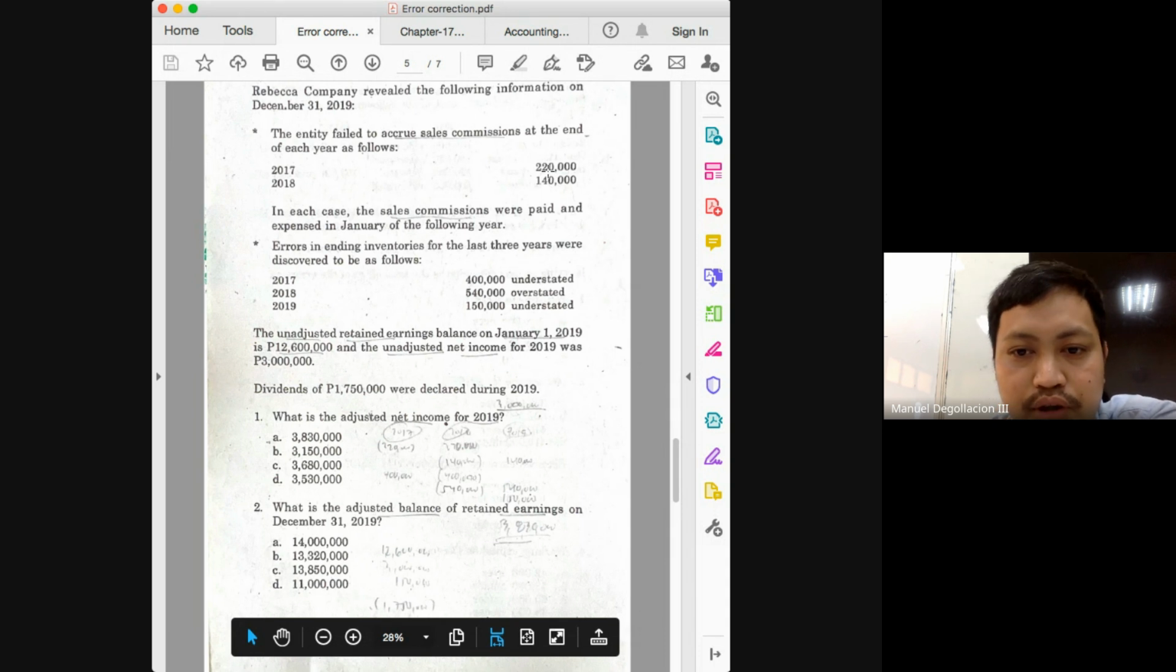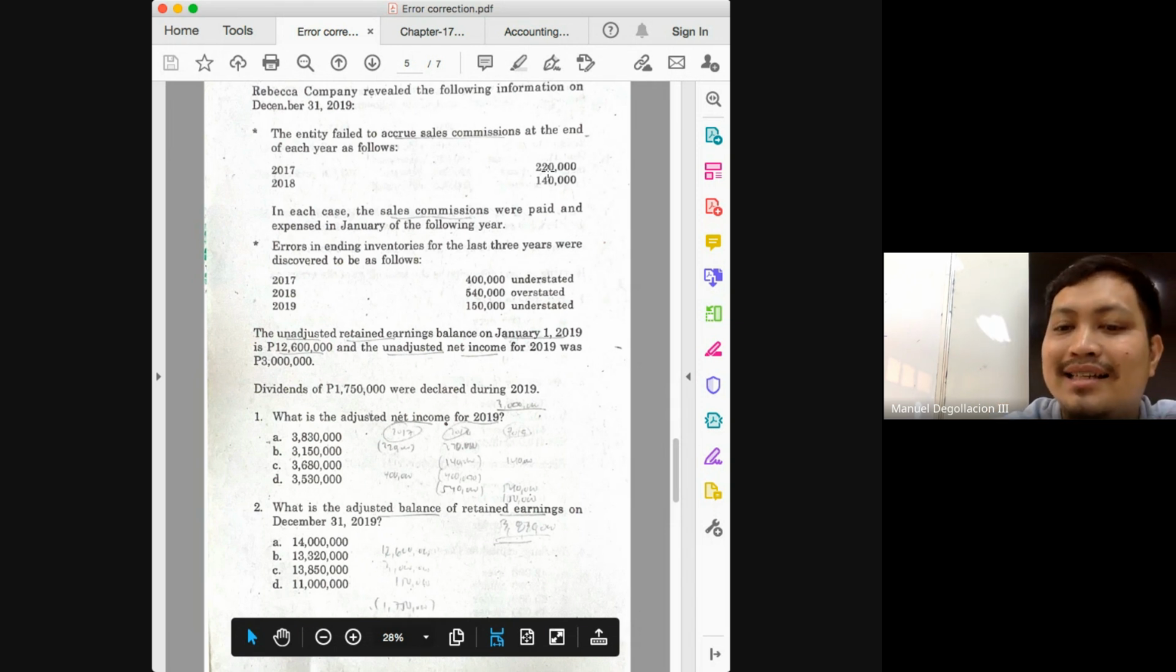And then we have already computed for 2019, class, correct? Because the adjusted net income must be 3,830,000. That means the net income in 2019 is understated by 830.